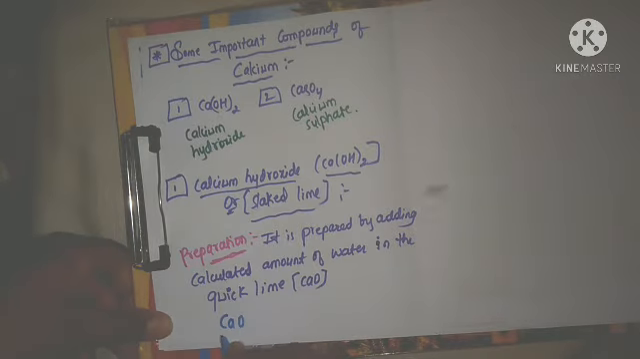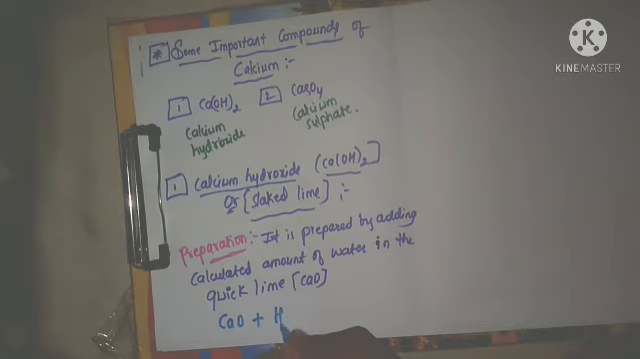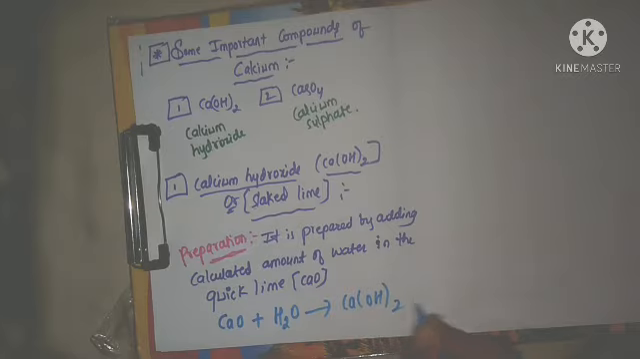Calcium oxide or quick lime, when you add the calculated amount of water, it will give calcium hydroxide. That is only I wrote here. It is prepared by adding a calculated amount of water to the quick lime. Quick lime means calcium oxide. You will get the slaked lime or calcium hydroxide. This is the preparation method.